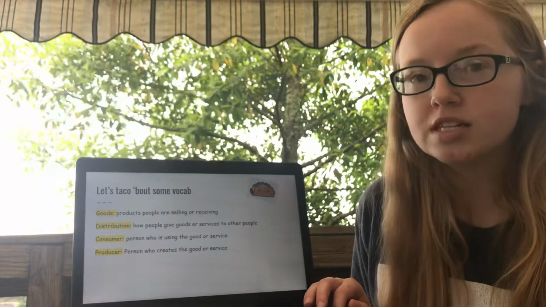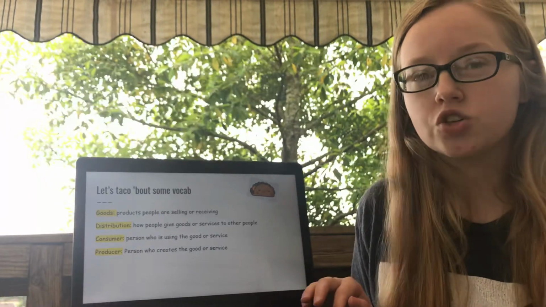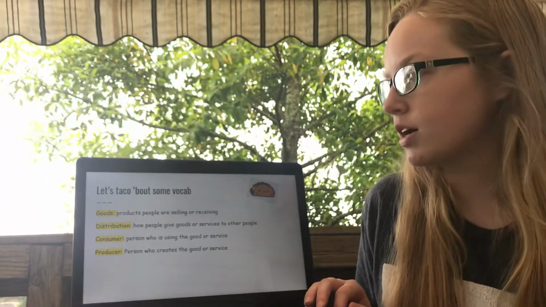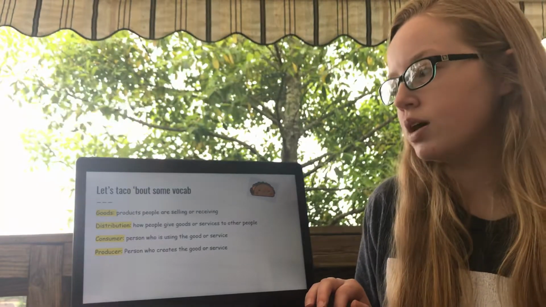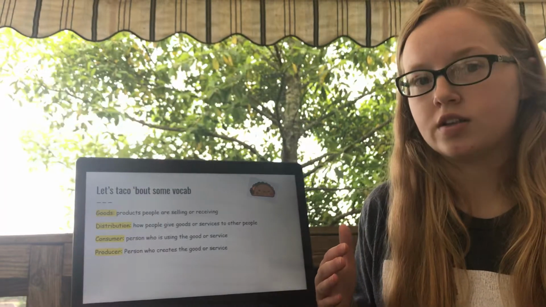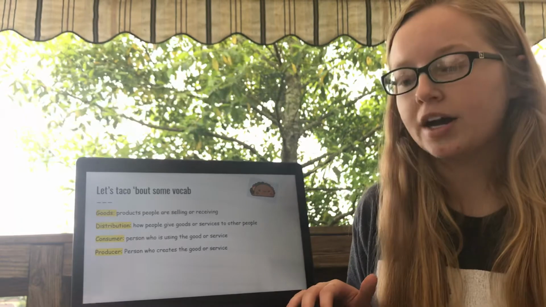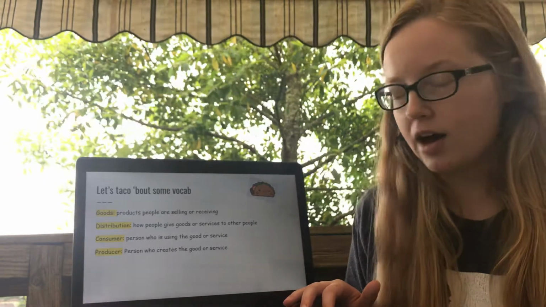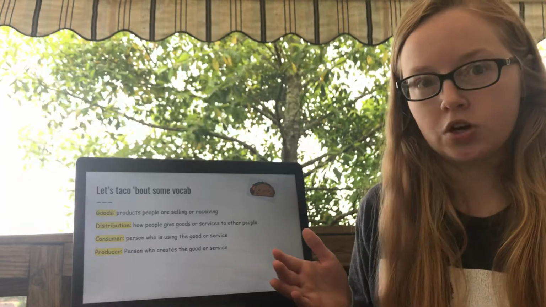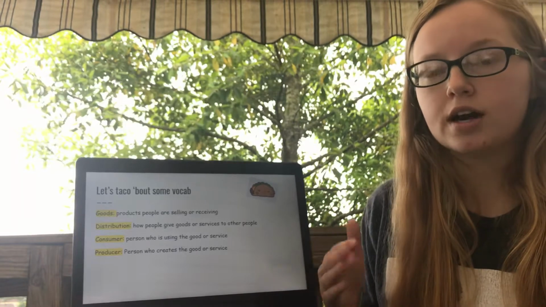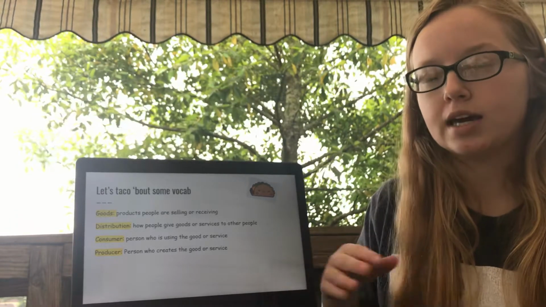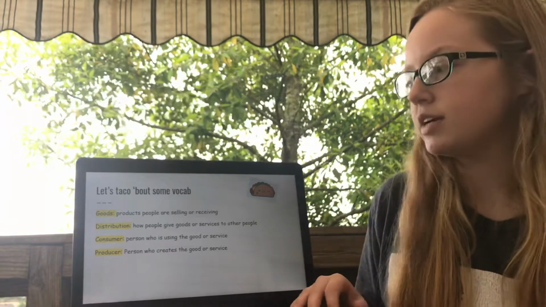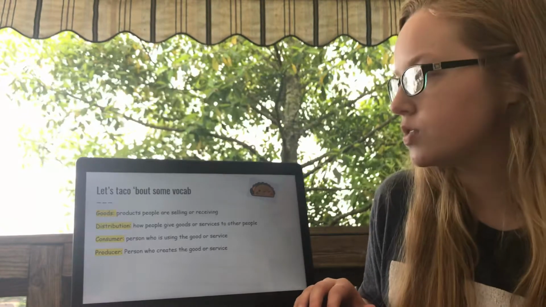Maybe chips and cheese dip or chips and salsa, any of the drinks that I wanted to sell, those would be my products. Distribution is how people give the goods or services to other people. So my taco truck, I don't mail my tacos online, I serve them from my taco truck. So people come up to the taco truck and then they give me the money and then I sell them. So it's like hand-to-hand, face-to-face service. So that's how I distribute my tacos.